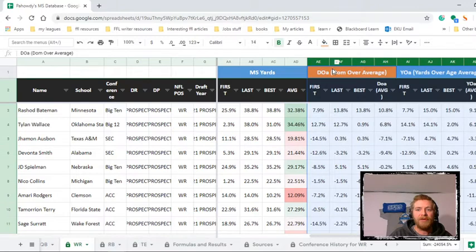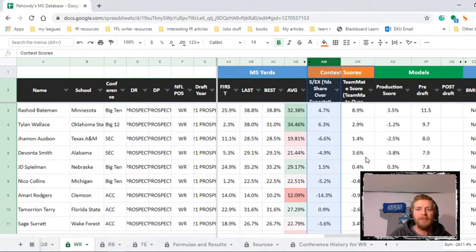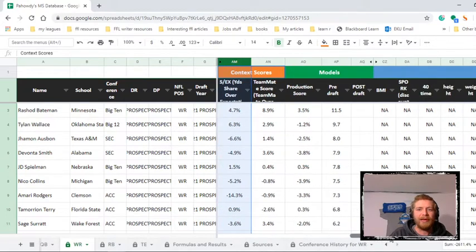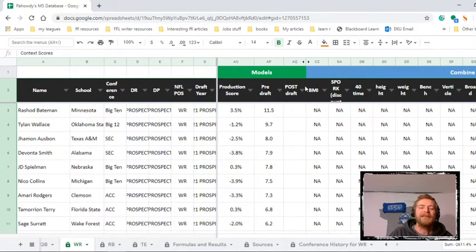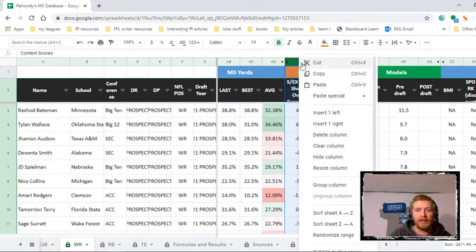I also have YOA and DOA, which are my stats, but I figure people aren't as interested in them. I wouldn't be interested in what Jamoke's stat created. There's too many stats these days. So I'm just hiding them. Now, the way you hide stats is literally like you just saw. You select the columns, you right-click, and you click Hide.